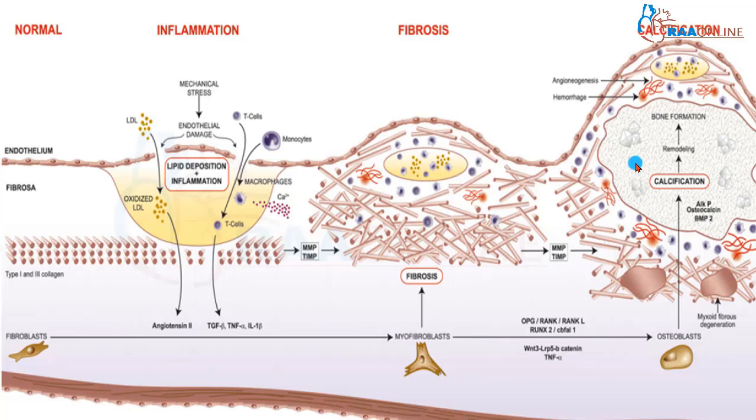So if there is a spot of calcium initially, then the spots accumulate together and the aortic valve is converted to a bone-like thick rigid structure. So starting with inflammation, that is the first step, it ends with the calcification. A calcified, thick, hard, bone-like aortic valve is a severely stenotic valve. So these are the morphological changes happening within the valve.